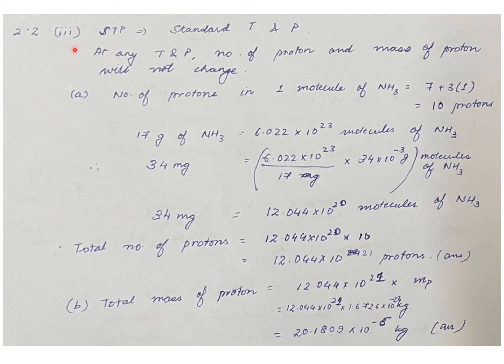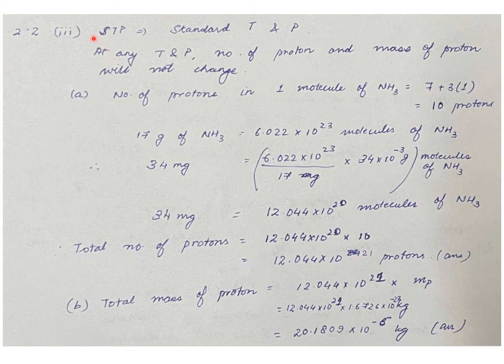In question number 2.2, third part, they have asked to find A, the total number, and B, the total mass of protons in 34 gram of ammonia at STP. And also they have asked whether the answer will change if the temperature and pressure are changed. This question is actually similar to the second part, but they have asked another sub question, and that is will the answer change if the temperature and pressure are changed. For this particular part, the answer is no.